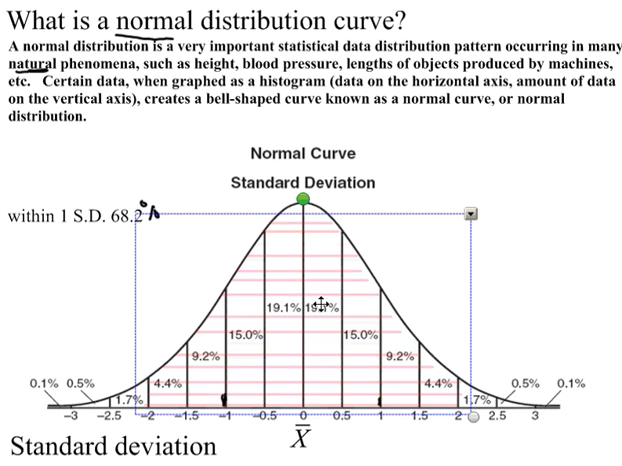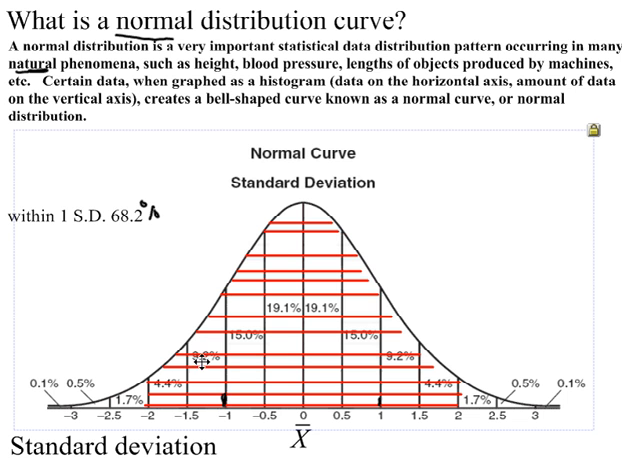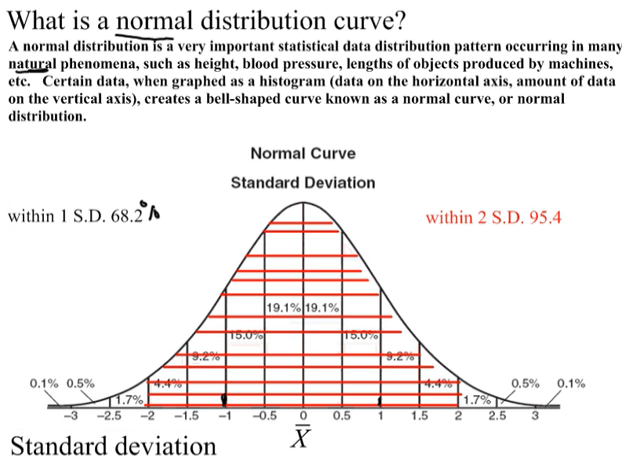Now, within two standard deviations, I'm going to add up all of these percentages. I got 95.4% of my data. And within three standard deviations, you're going to have close to 100% of your data. So that's a normal distribution curve. A good question to ask is how did they get this curve and how did they get these percentages?